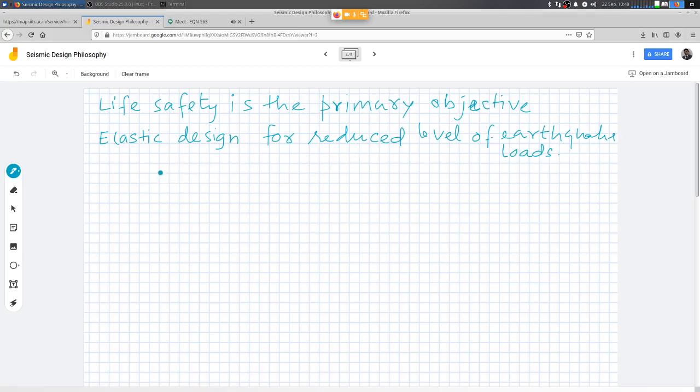The design earthquake force that I will use in my design calculations is some factor, called the reduction factor, multiplied by whatever is the design basis earthquake we have. There are different names for that. In the IS code we call this factor the response reduction factor.